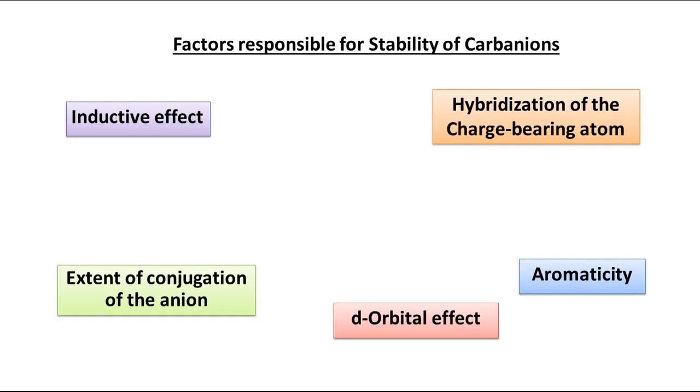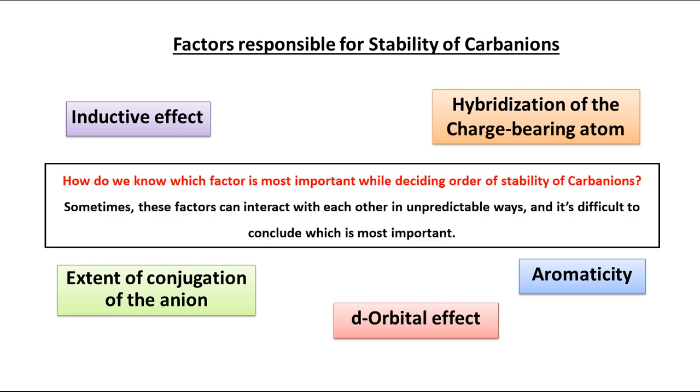So these are the 5 factors responsible for the stability of carbanions. Now one question may arise: how do we know which factor is most important while deciding the order of stability of carbanions? Suppose 3 to 4 carbanions are given. Mostly this type of question is very common in different examinations.